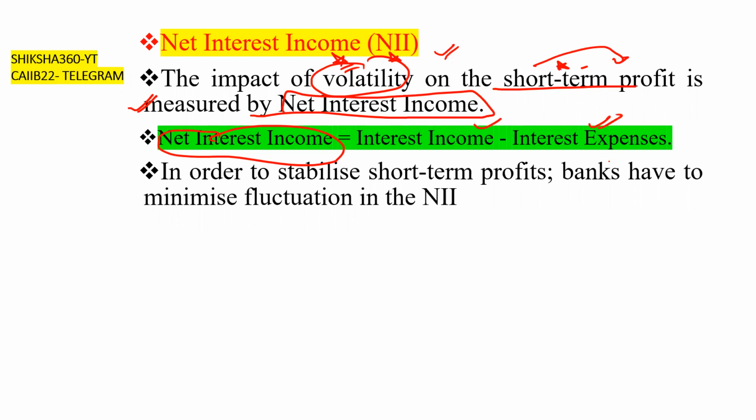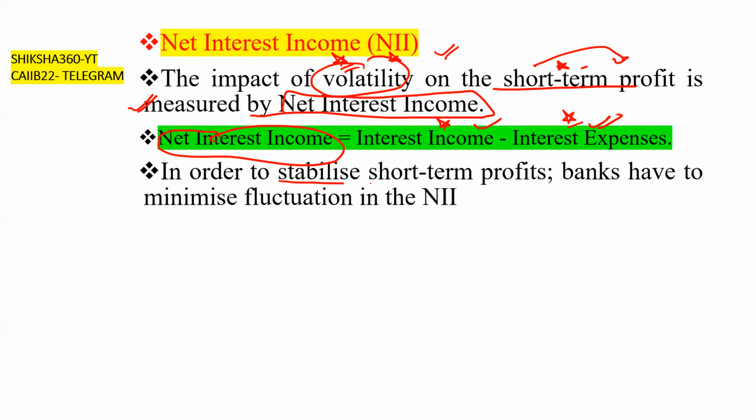So how much we will earn as interest and how much we have to pay as interest, the difference of both comes out to be the net interest income. So net interest income here comes out to be interest income minus interest expenses.